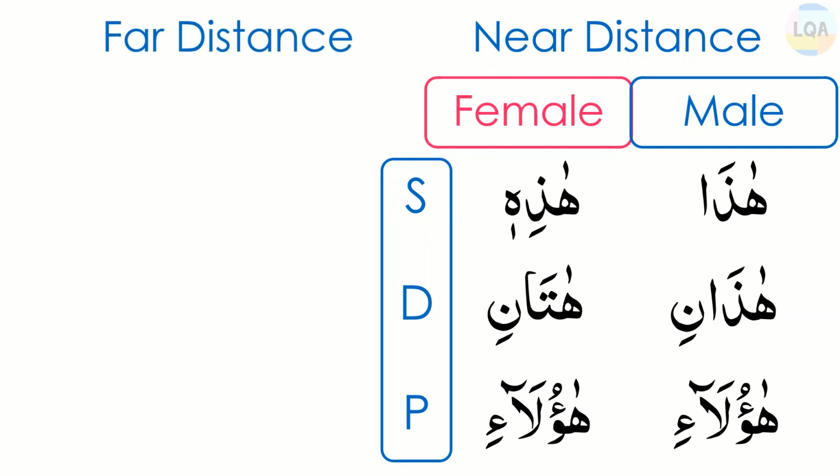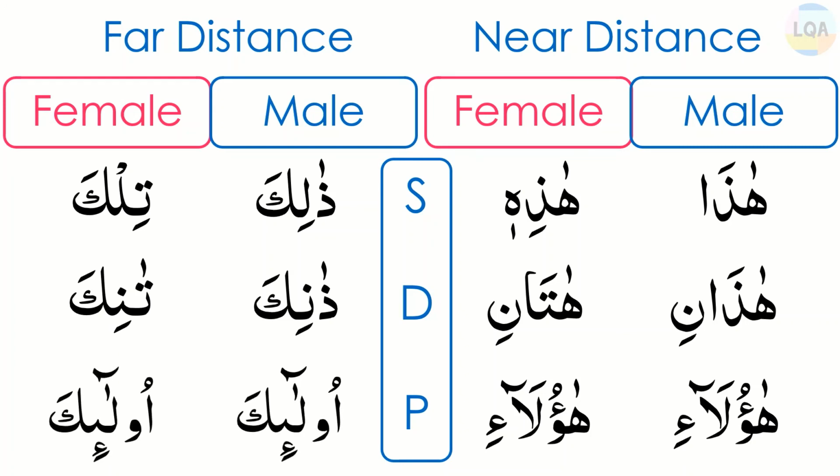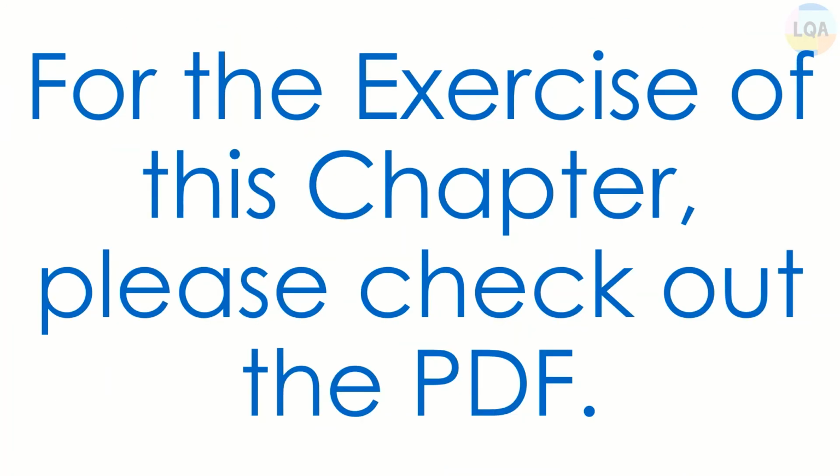Now let's see the second one, which is far distance. Zalika and tilka will be translated as that. Zanika and tanika will be translated as those two. Ulaika and ulaika will be translated as those.